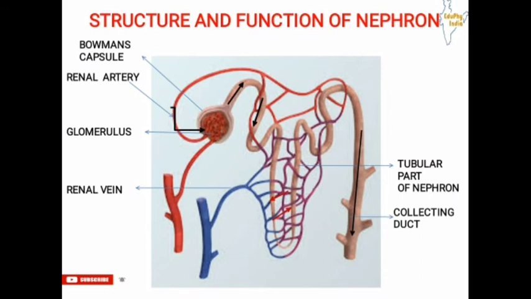So this occurs in the tubular part of a nephron, and the amount of water which is going to be reabsorbed depends on how much excess water is present in the body, and also how much dissolved waste there is to be excreted from the body. So basically these things are interconnected with each other. So this is how the excretory system works in human beings.